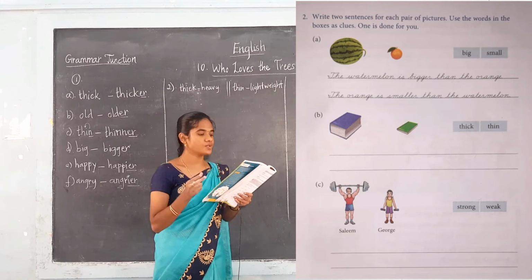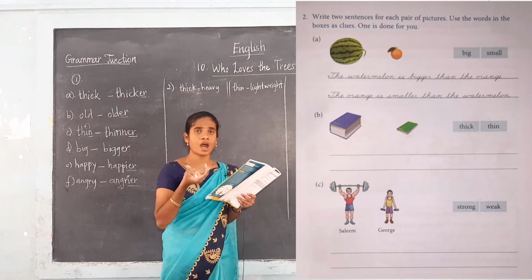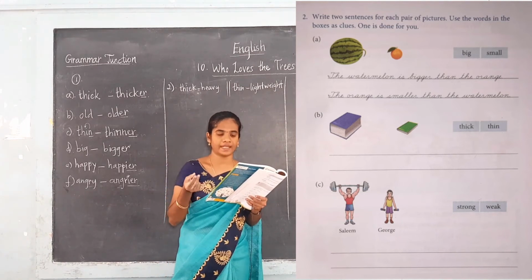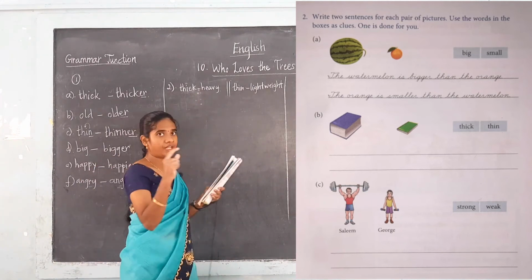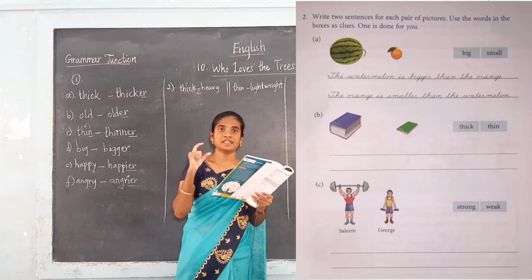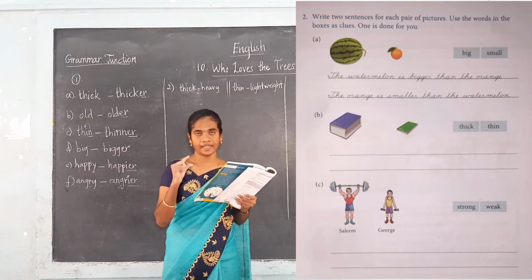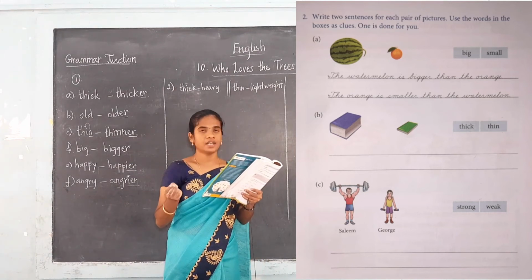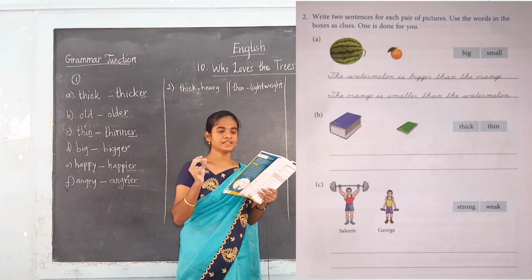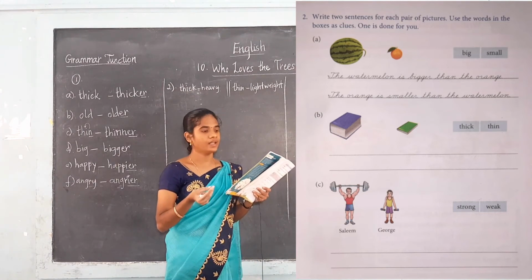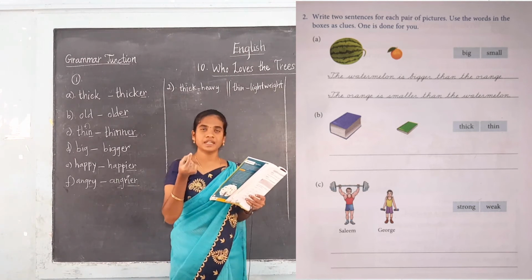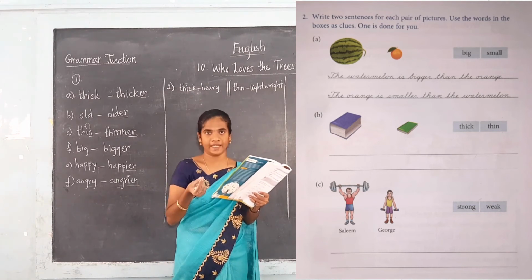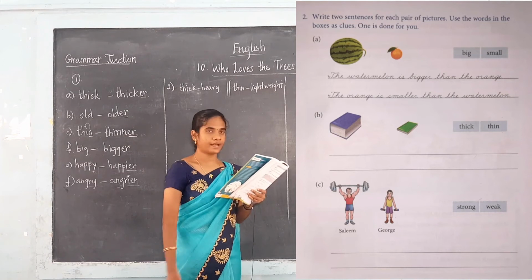Now see, how does the blue book look? It is very thick. Thick means what? Heavy. So thick means dadimana. Dandiya irukkiradhu. So see the green book. It is very lightweight. That is very thin. Thin means lightweight. That is melliya. Okay. Now we can compare and write.